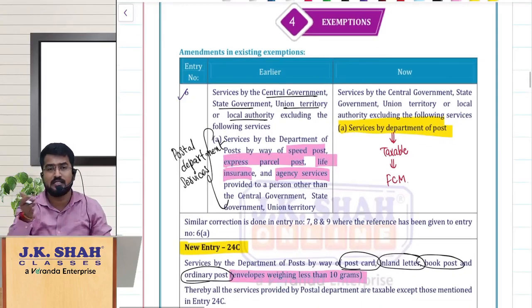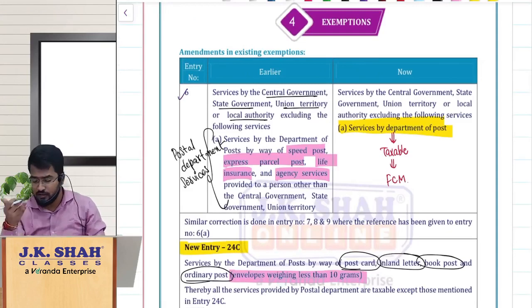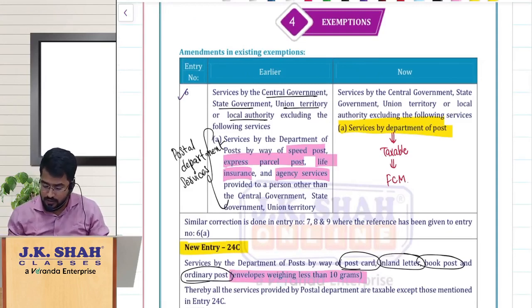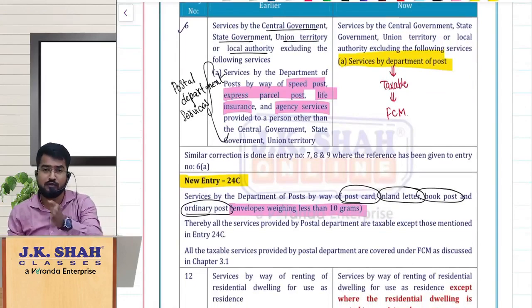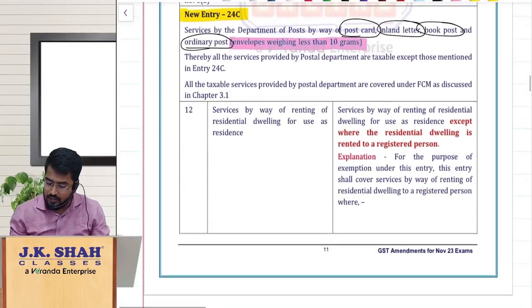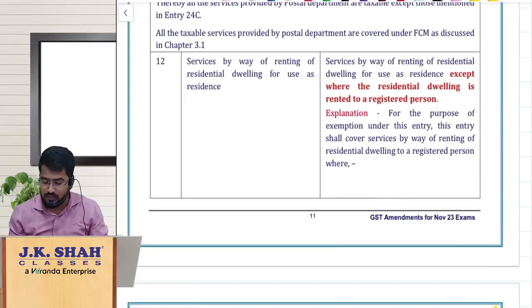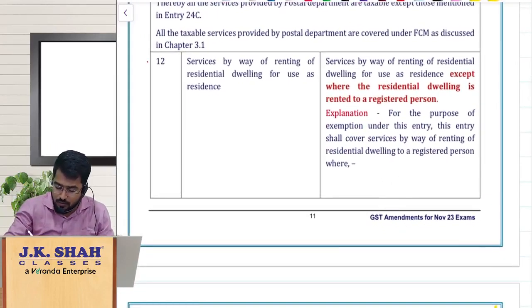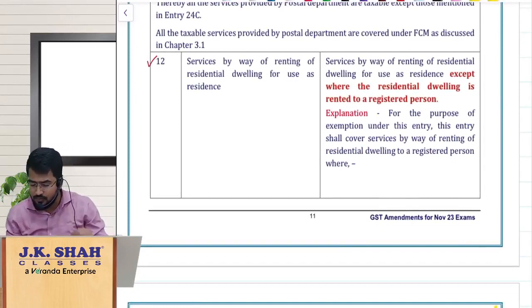So this entry number 6 regarding government services, we have already discussed, and the related new entry 24C also we have discussed, the postal department services. And now entry number 12. Entry number 12 is all about renting of residential dwelling for use as a residence.